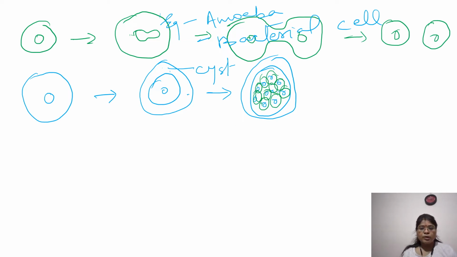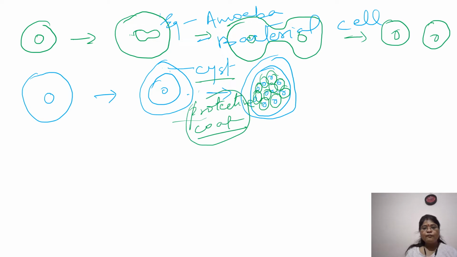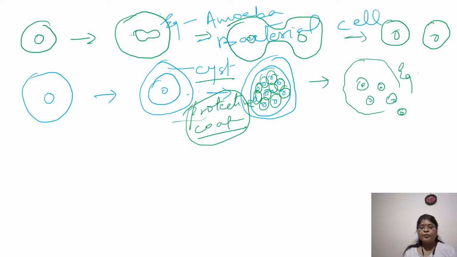The cyst is a protective coat. So under unfavorable conditions, this protective coat is being formed, and whenever the conditions come favorable, the cyst will break and it will release the cells, and the cells will come out. And the best example for this case is your plasmodium. This causes your malaria. This is your plasmodium.